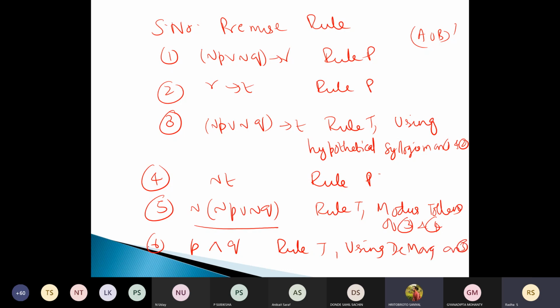Okay, then P is true, by simplification from 6. P only we want to prove, right? Correct. Yes. Okay.